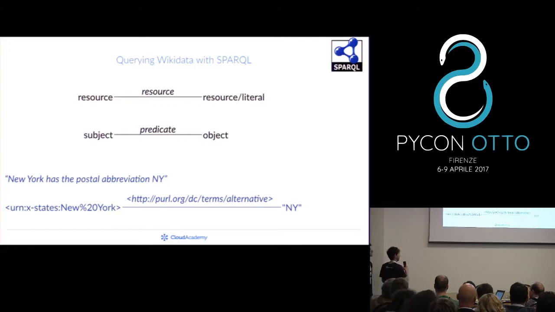That means, for example, if we want to extract all the postal abbreviations of all towns, then we just search for these predicates, and as results, we will have this abbreviation for any city that is in Wikidata. Using this idea, we basically extracted the information that we wanted to use to generate our quiz